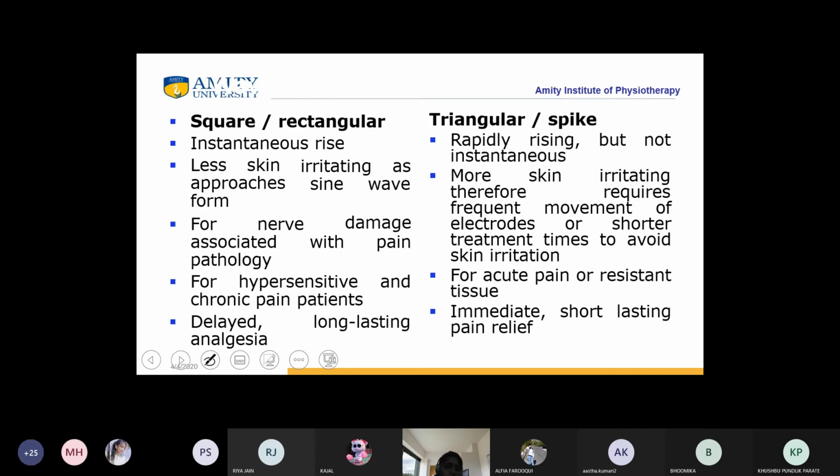For nerve damage associated with pain pathology, we require square waveform. And for hypersensitive and chronic pain patients, we require square waveform. On the contrary, for acute pain or resistant tissue, we require triangular spike. And for delayed long-lasting analgesia, we require square. And for immediate short-lasting pain relief, we require triangular. Is this clear to everybody?